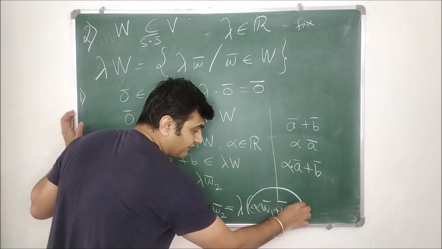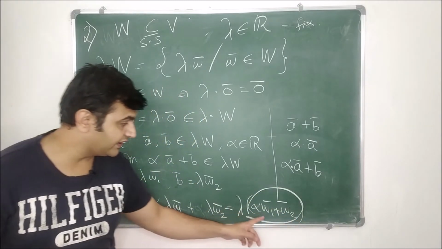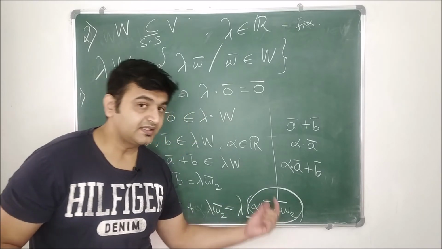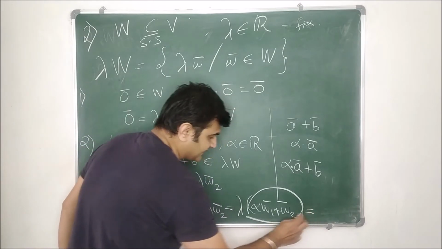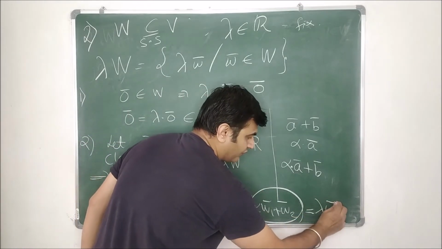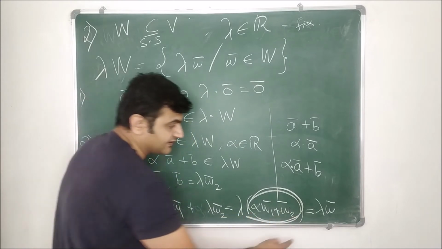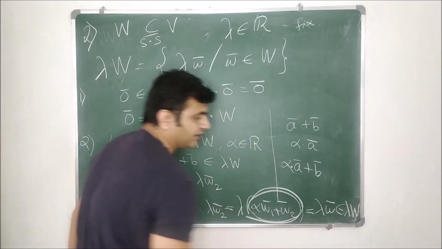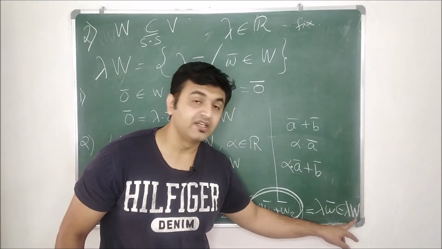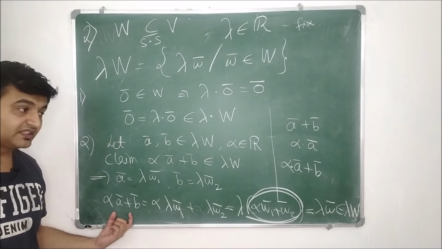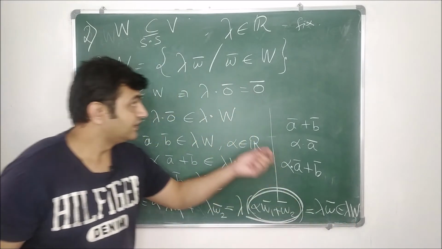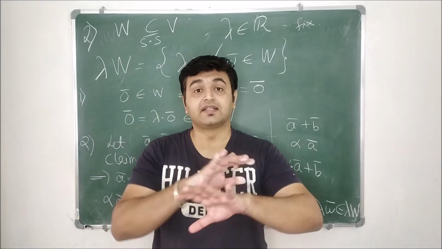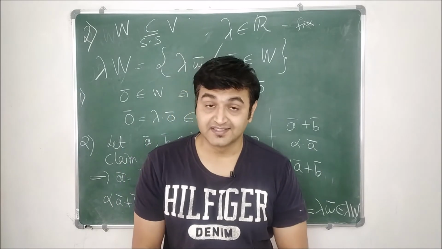Now is this an element of W? Yes. Why? Because w1 and w2 are in capital W. Since W is a subspace, the linear combination is again in W. So let me call this a small w. So this is lambda into w. What is my small w? This. And this is in capital W because it's a subspace. So what do we get? This belongs to lambda into capital W, because w bar is in capital W. Therefore the linear combination is again a multiple of lambda w. Therefore lambda W is also a subspace. And thus we have ultimately proved that the collection of all such multiples of subspaces is again a subspace.